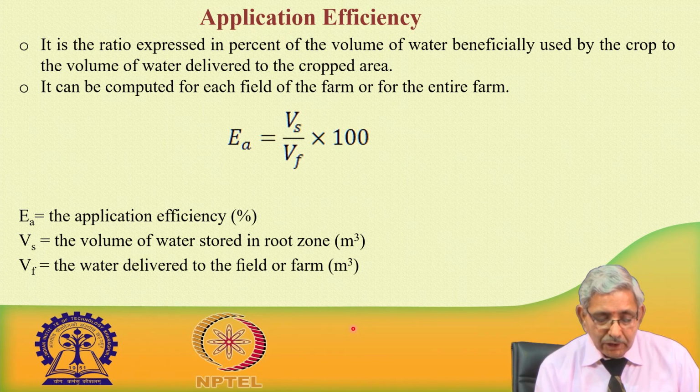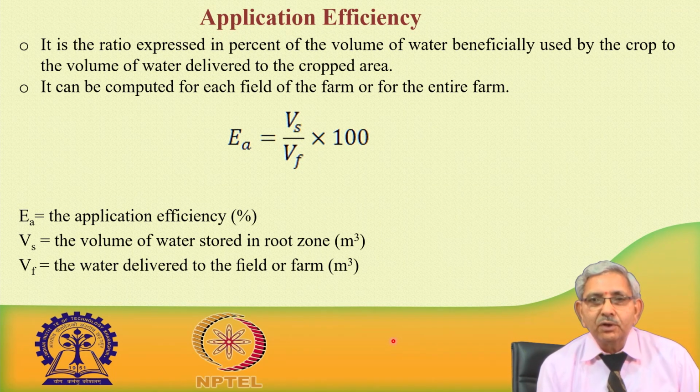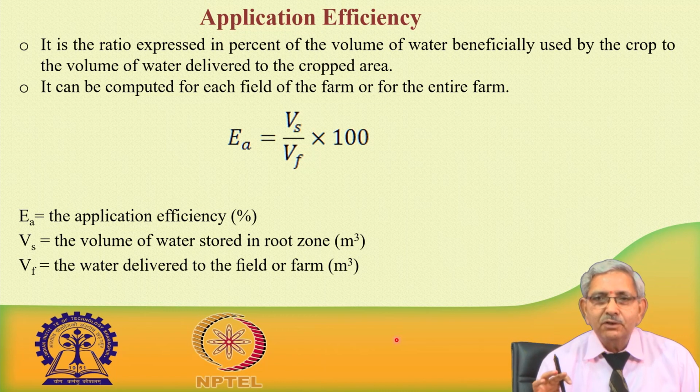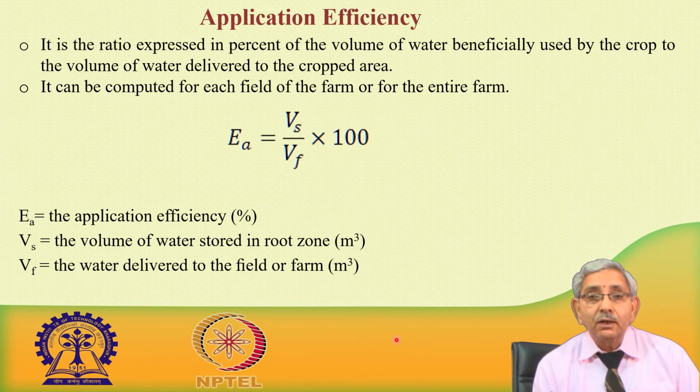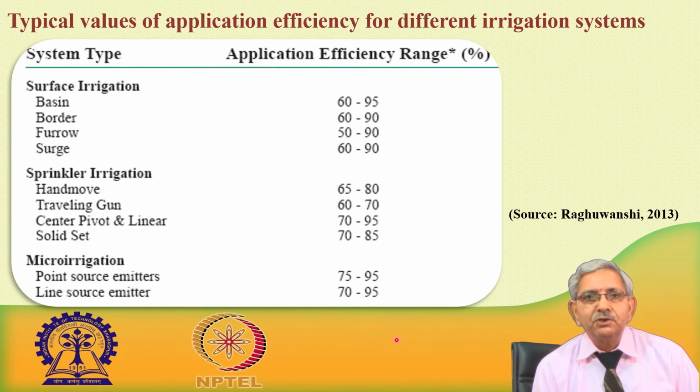Here it is given by V s by V f: the volume of water stored in the root zone to the volume of water delivered to the field. The volume of water stored in the root zone is the water which the plant will be using for meeting the evapotranspiration requirement of the crop. The rest of the water, whether it flows as surface runoff or goes beyond the root zone depth, is not useful. So, stored water in the root zone is important from the application efficiency point of view.